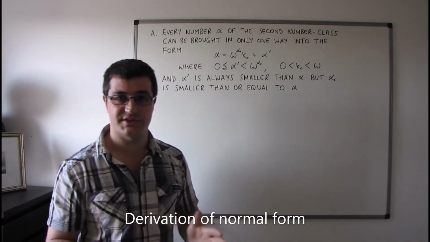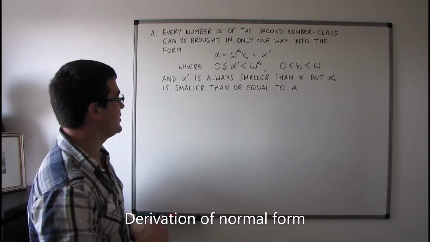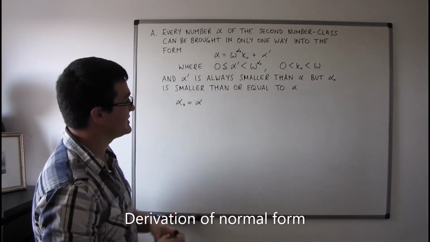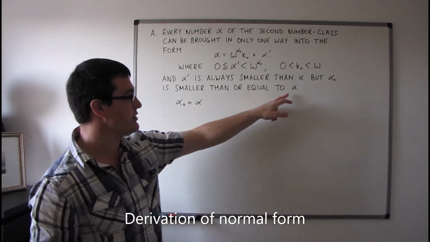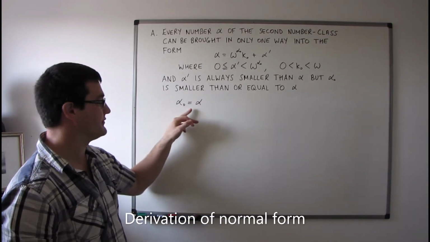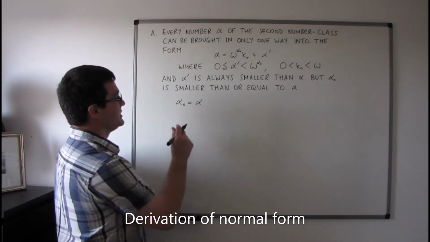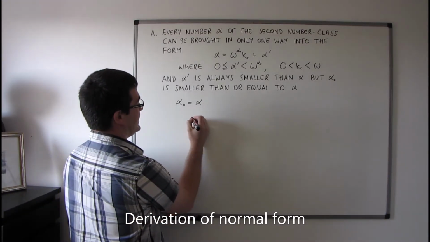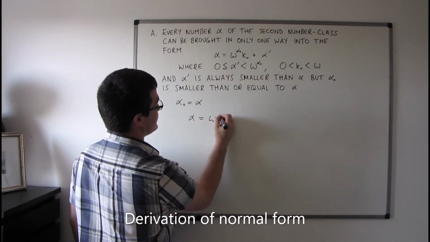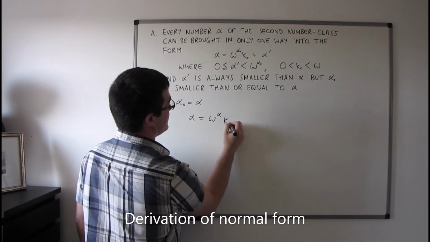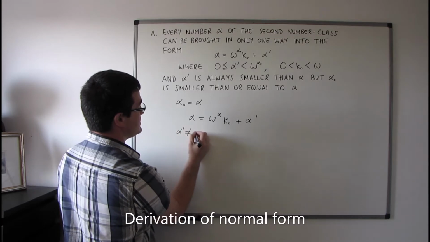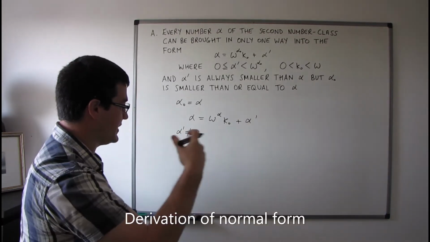I just want to concentrate for a second on the case when we've got alpha naught actually equal to alpha. Because here it says that alpha naught is smaller than or equal to alpha, but there's something particular that happens when alpha naught is actually equal to alpha. So if alpha naught is equal to alpha, then alpha is equal to omega to the power of alpha, kappa naught, plus alpha primed. We're also going to assume that alpha primed is not equal to 0. So alpha primed must be greater than 0.